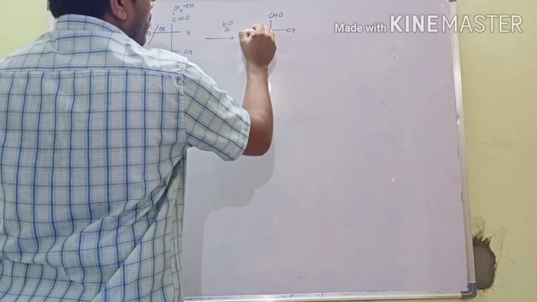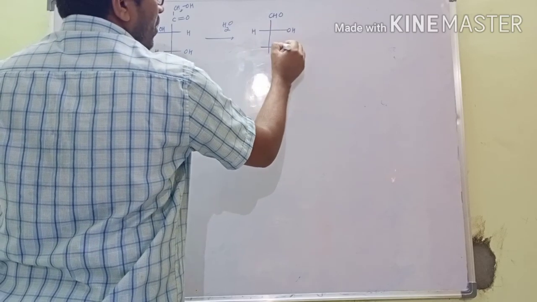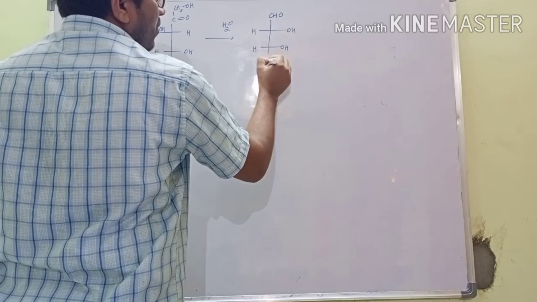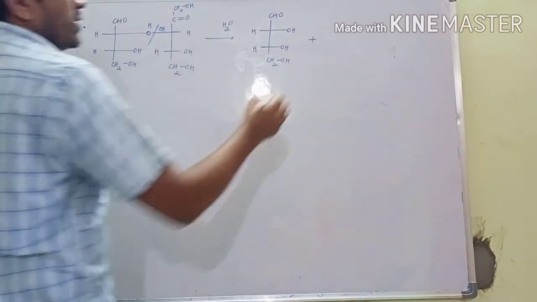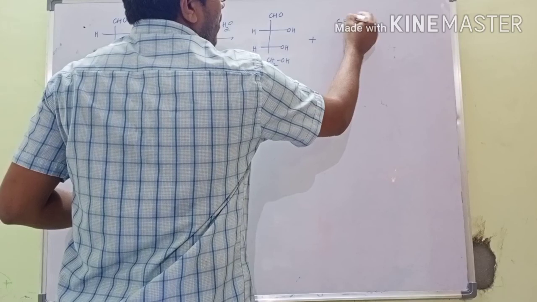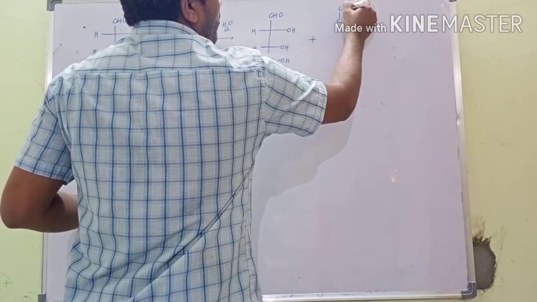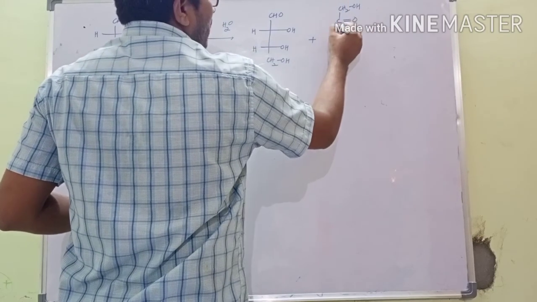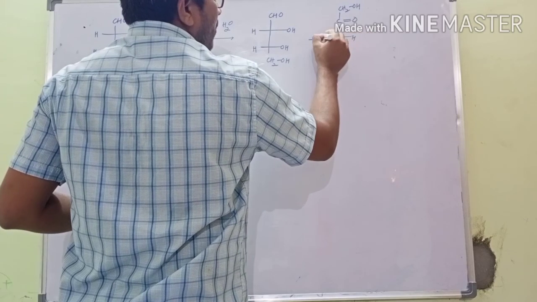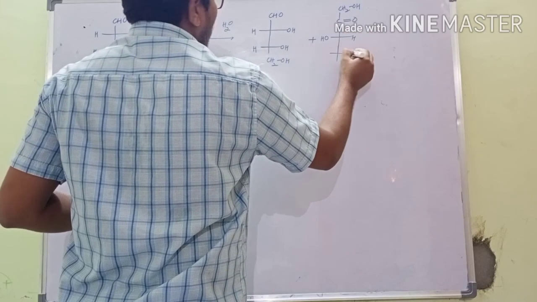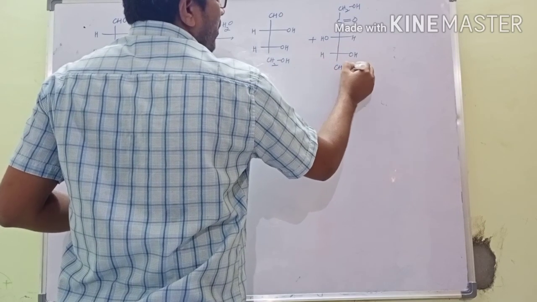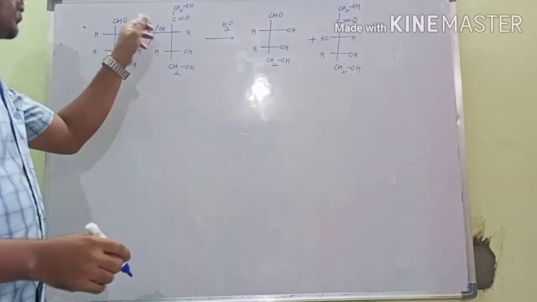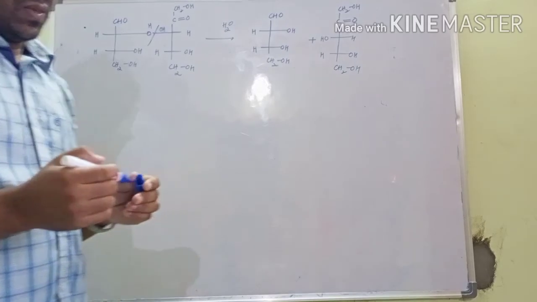So this is converted to OH, H. Next OH, H. Next CH2OH, plus the remaining part C double bond, CH2OH. Next H, OH, OH, H, CH2OH. So this ether part is converted to alcohols.